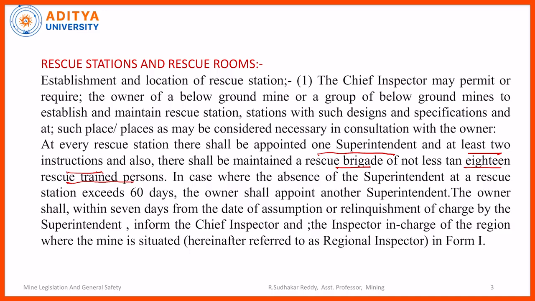In case the absence of the superintendent at a rescue station exceeds 60 days, the owner shall appoint another superintendent. So if the rescue superintendent leaves for another country or is unwell, and is absent from his duties for more than 60 days, some other person should take this responsibility. The owner shall, within 7 days from the date of assumption or relinquishment of charge by the superintendent, inform the chief inspector and the inspector in charge of the region. So whenever some other person takes this responsibility, this information needs to be passed to the CIM within 7 days.